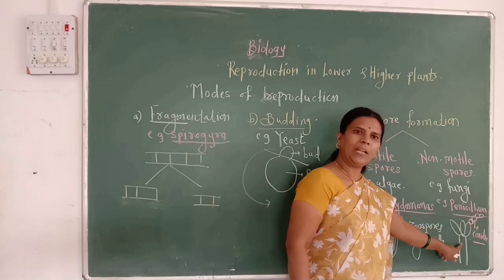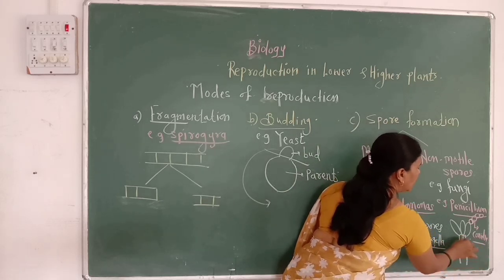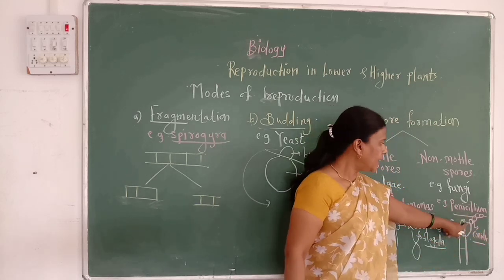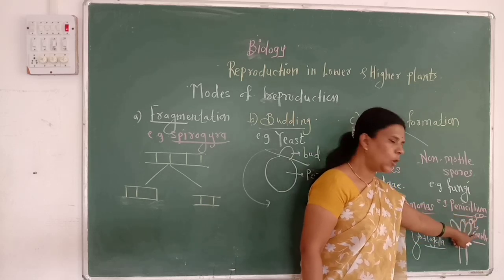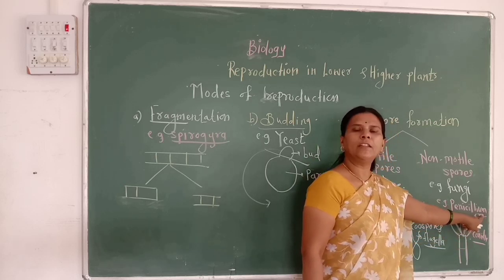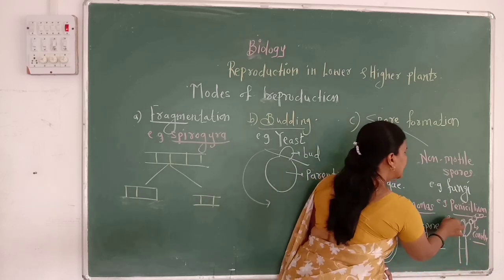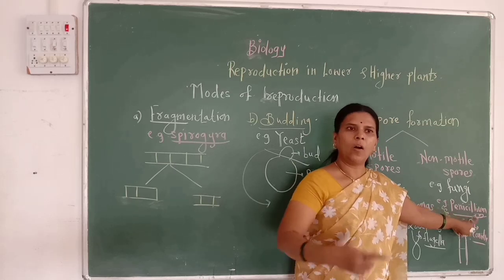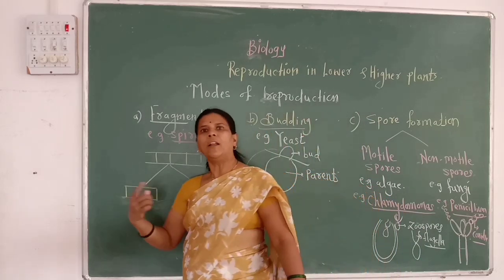This is the structure of Penicillium type of fungi, which has a branched structure, and on these branches again small branches are developed, and on these branches the non-motile spores are developed which are called conidia. Why are they called conidia? Because they are developed in the form of a chain. When these conidia get detached on a suitable substratum, they again form a new fungal body.